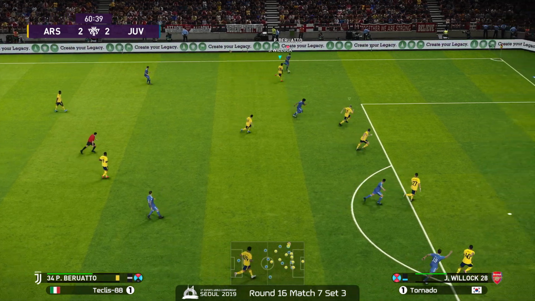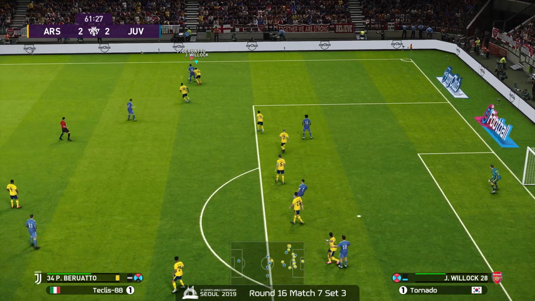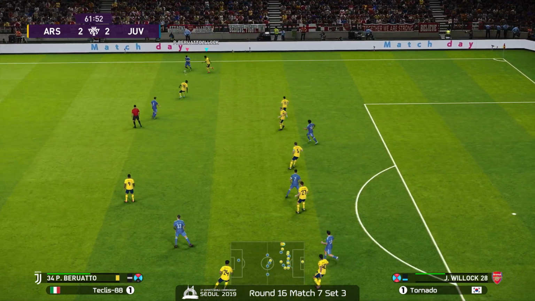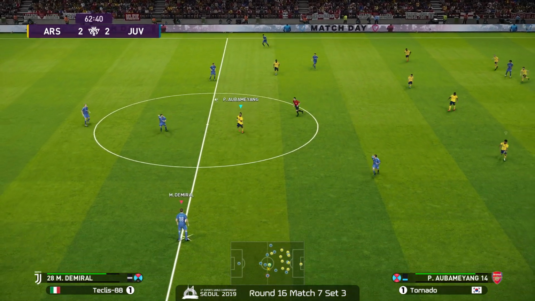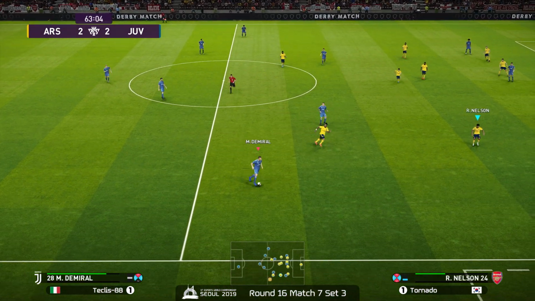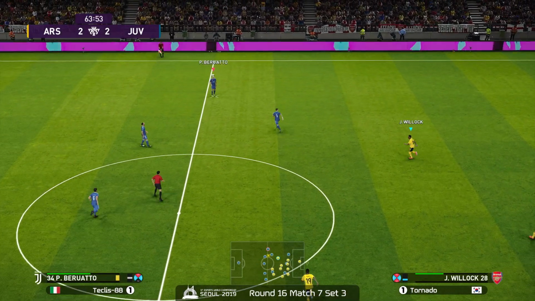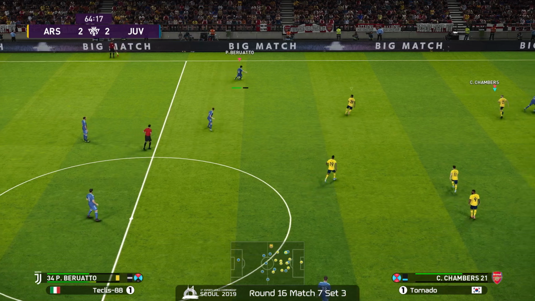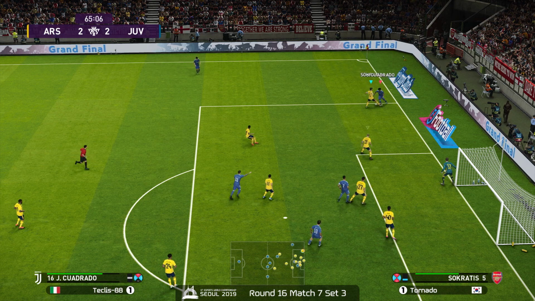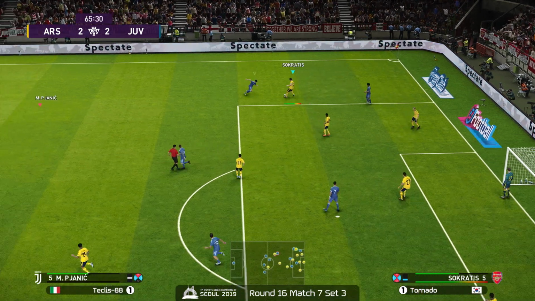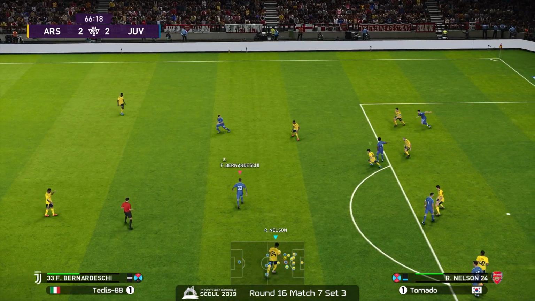Pjanic, looking for options here, but struggling to get it out there. Now Alvarado with the reception for an angle. Yeah, and this has been the bread and butter for Teclis, getting the ball initially to Berato and then trying to create space and opportunities. However, he's trying to make some more build-up and then passes to the weak side. Yeah, to Berato. Not often that you see it going long like that. Cuadrado receives it. He's got a line. Can't dribble past Socrates. Socrates with great defense right there. Played perfect man-to-man coverage.